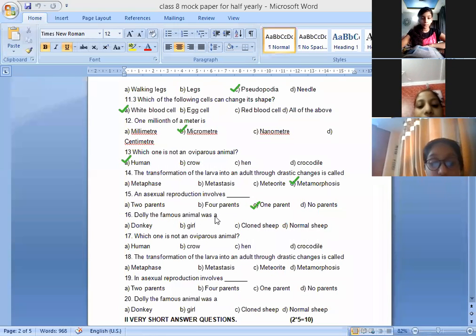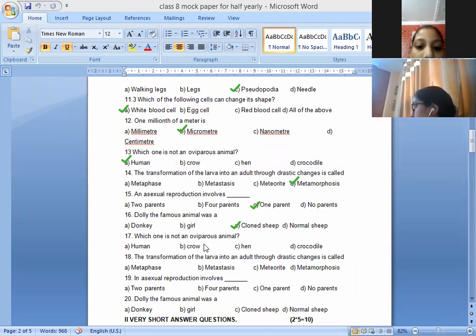Next, Dolly the famous animal was a, you must have read the story at the end of the chapter. What was she? Donkey, girl, cloned sheep, normal sheep? Yes, that was a cloned sheep. There is a difference between a cloned sheep and a normal sheep. Yes, Aditya Jain, Aryan Singh, Harshit, Pari Saxena, kindly give the next answers.